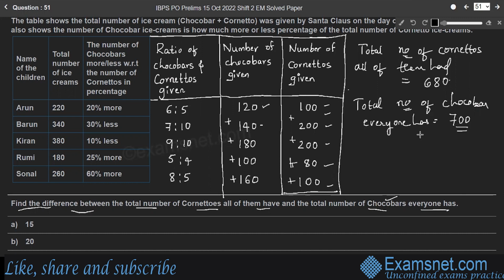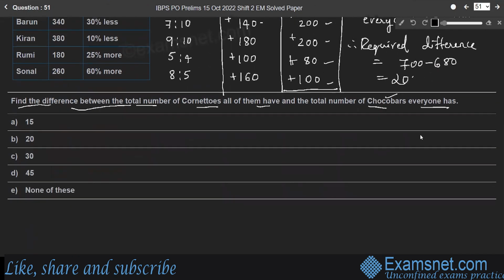So we need the difference between these two totals, right? Therefore, the required difference is equal to 700 minus 680, which is 20, right? Therefore, 20 is the difference between the total number of cornettos all of them have and the total number of chocobars everyone has. Therefore, option B is the right answer.